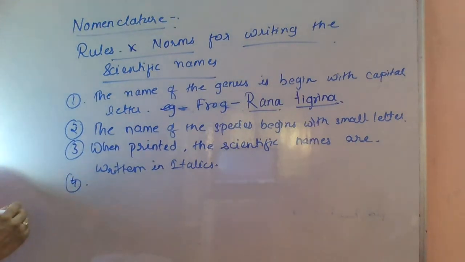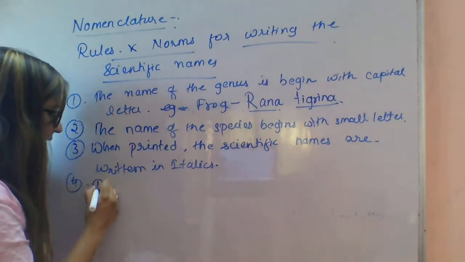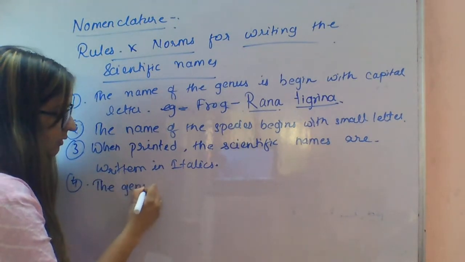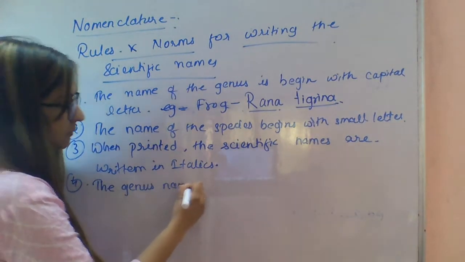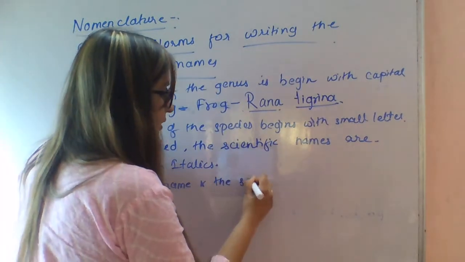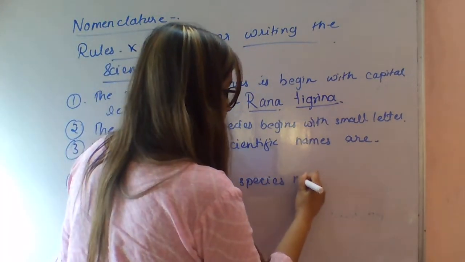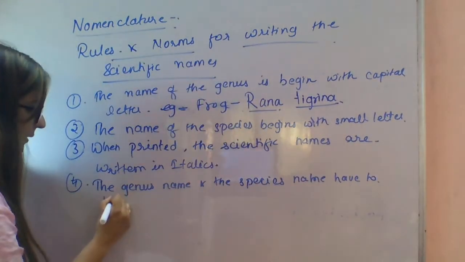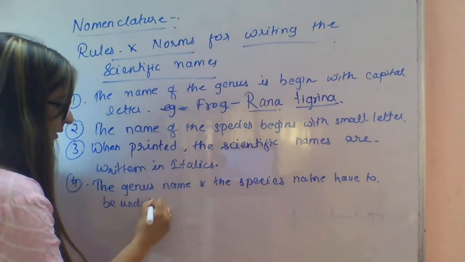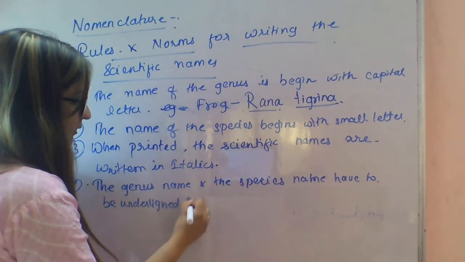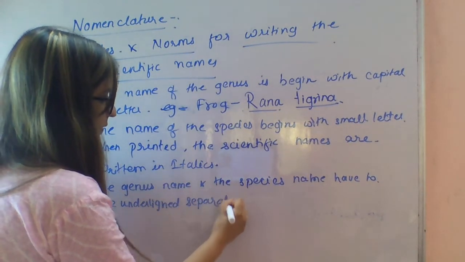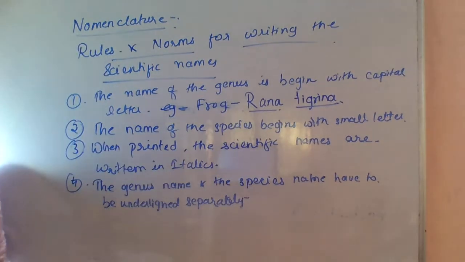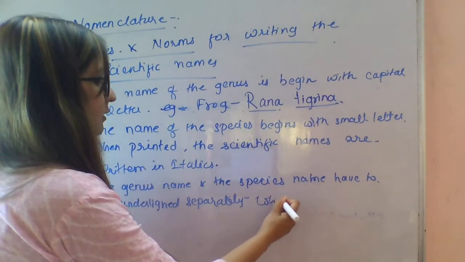Fourth and the last norm: the genus name and the species name have to be underlined separately when handwritten.